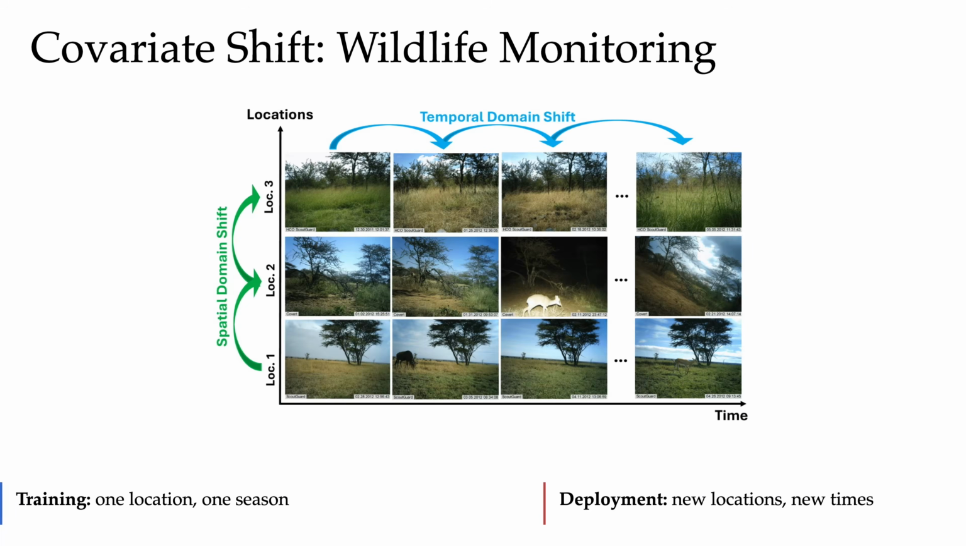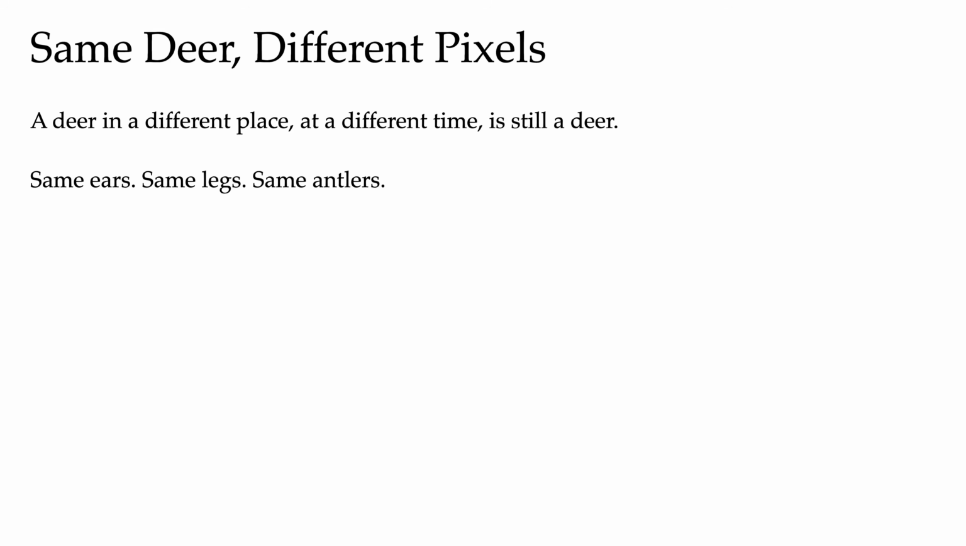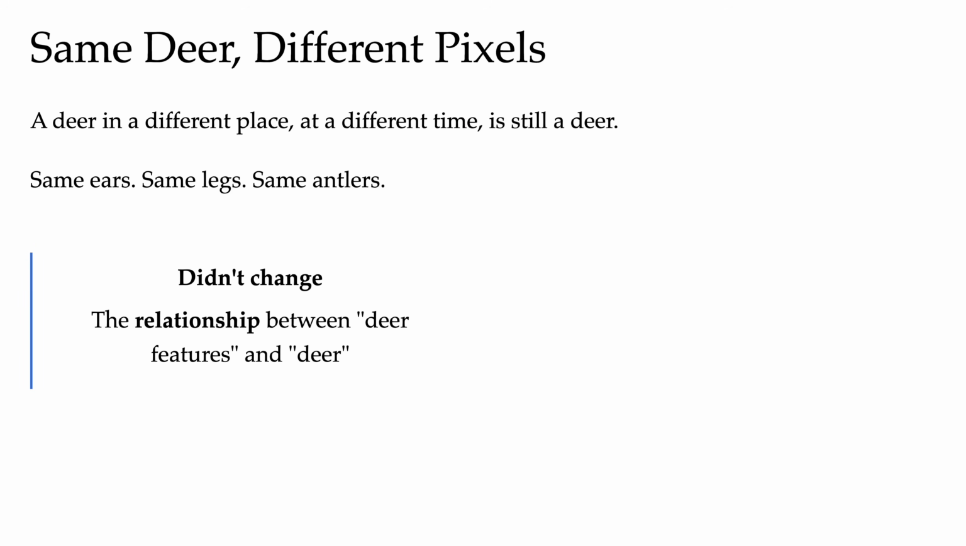And the team notices the accuracy plummets. Something about this new forest, this new lighting, this camera, broke the model that looked almost perfect a month ago. And here's the thing: a deer in a different place at a different time is still a deer. It has the same deer ears, same deer legs, same deer antlers. The deer have not changed species, and the model has not gotten any dumber. What didn't change is the relationship between deer features and the label deer.